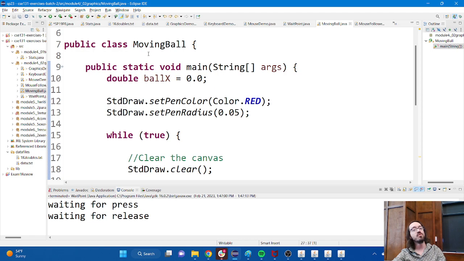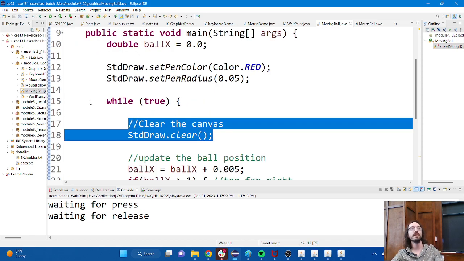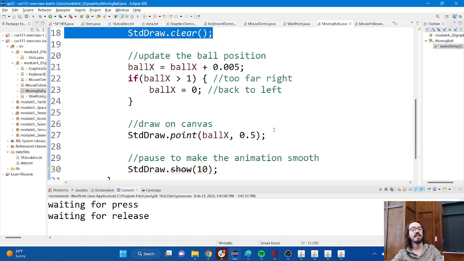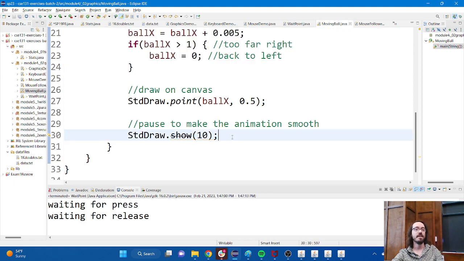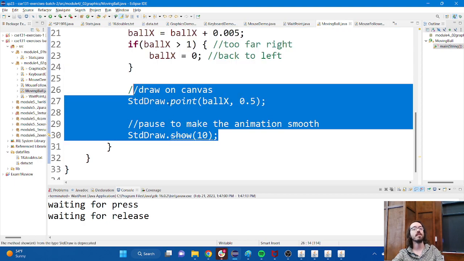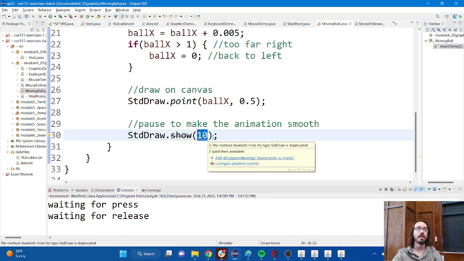So I'm interested in the three pieces of the animation loop. Here's the first step, clearing the canvas. Here's the second step, which I'm going to come back to in just a second. And then here's the third step, drawing the thing on the canvas and then waiting for a little bit. So this value here is how long we're waiting. Again, it's in milliseconds, or another way to think about this, it determines the frame rate.